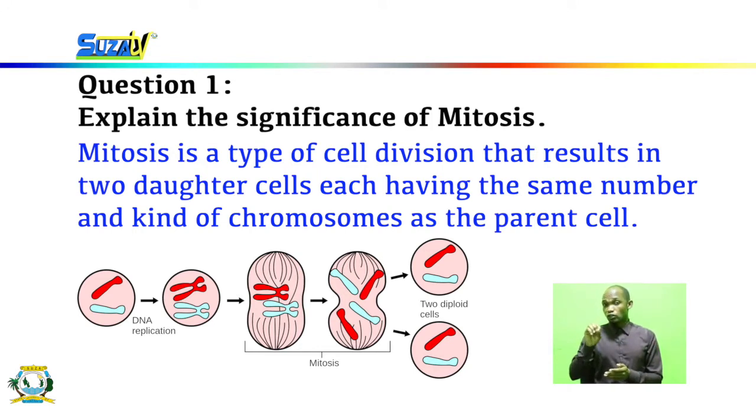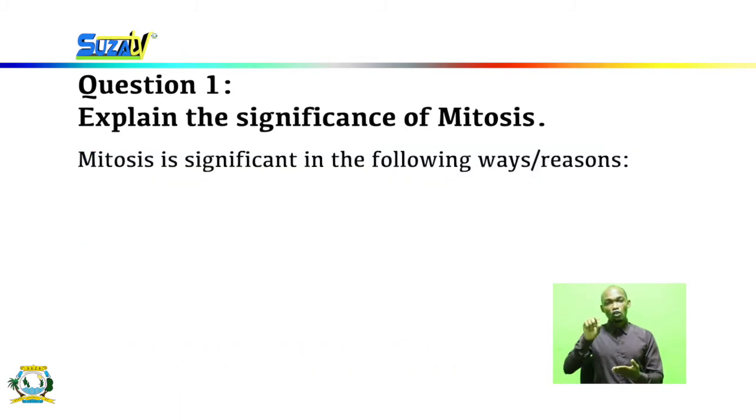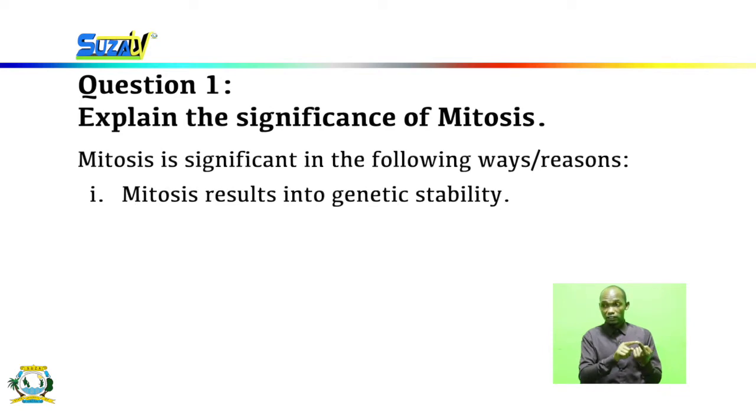Mitosis is very, very important to an organism. So in a question like this, when we are told to explain the significance of mitosis, we're just required to mention the significances or the advantages of mitosis. So we can start by saying mitosis is significant in the following ways. Any wording is acceptable. First of all, mitosis results in genetic stability.